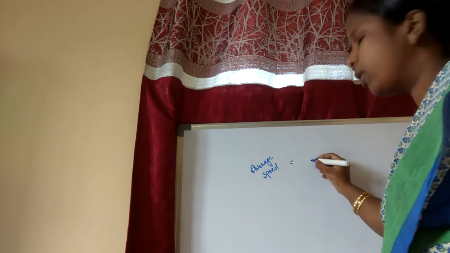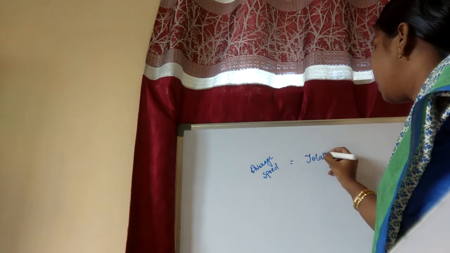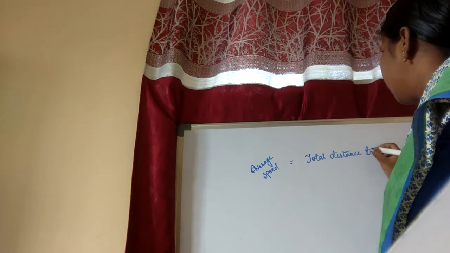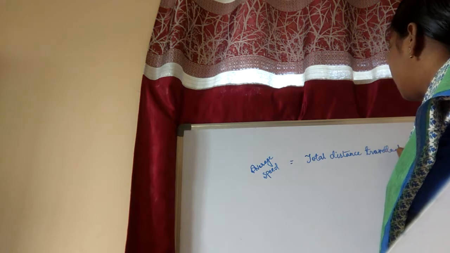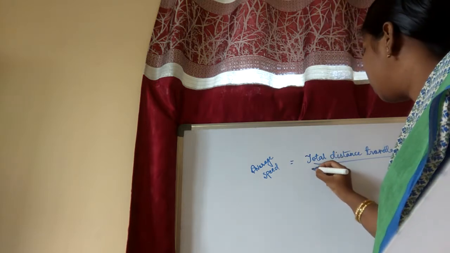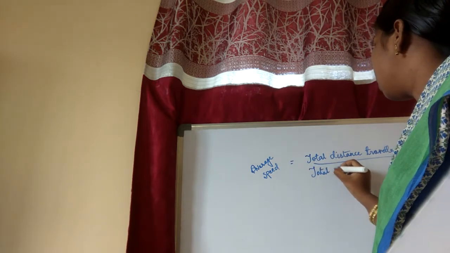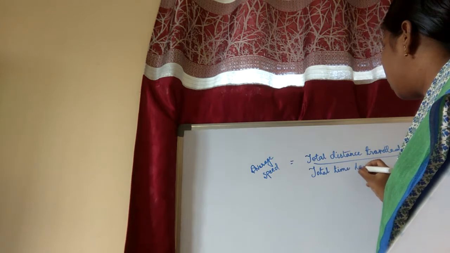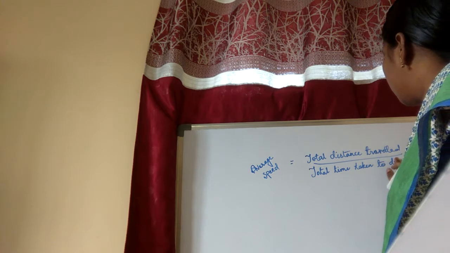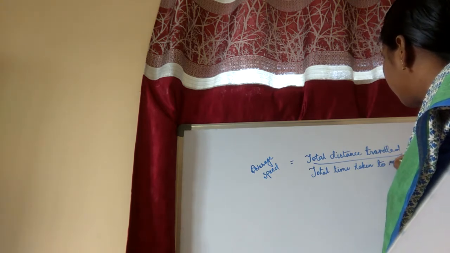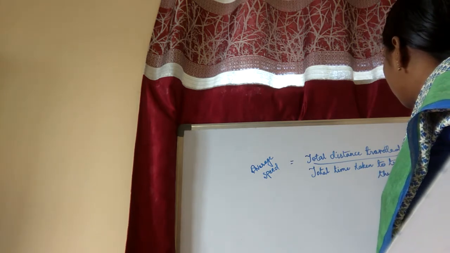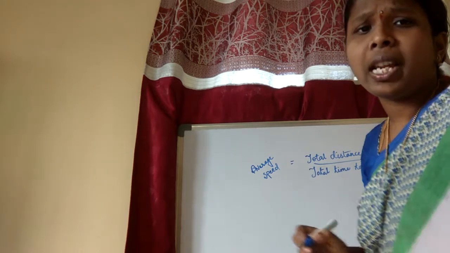total distance traveled divided by total time taken to travel the distance. So this is the average speed we will calculate.